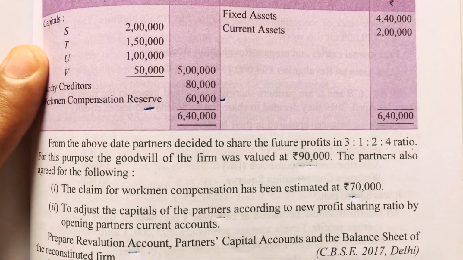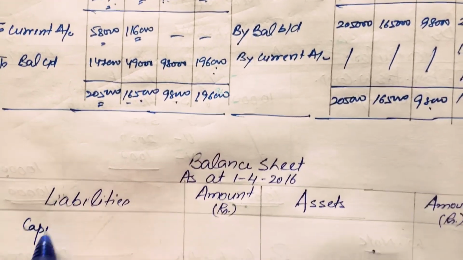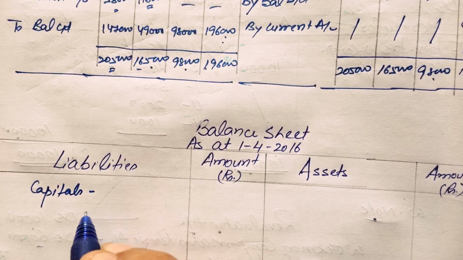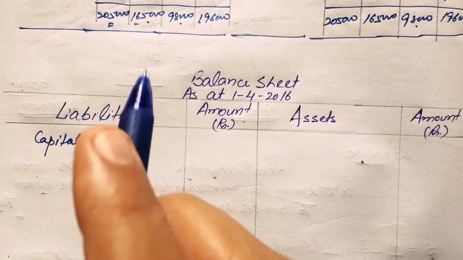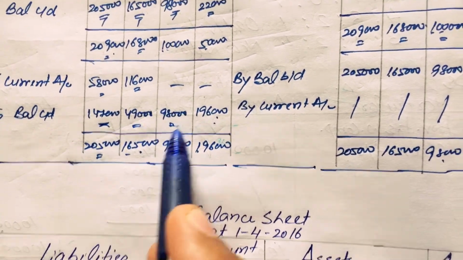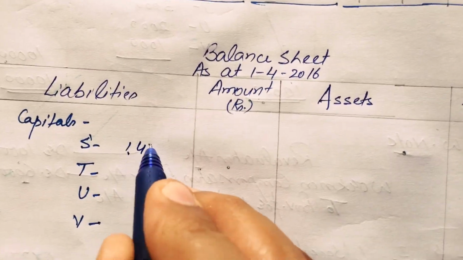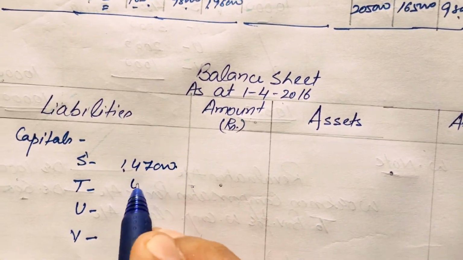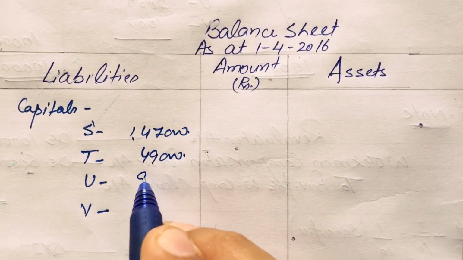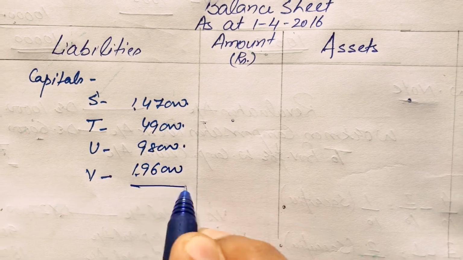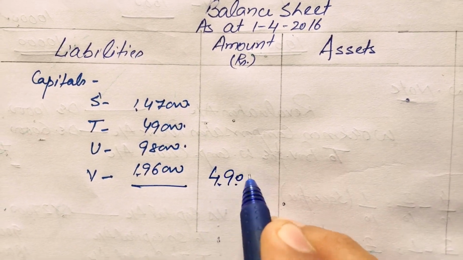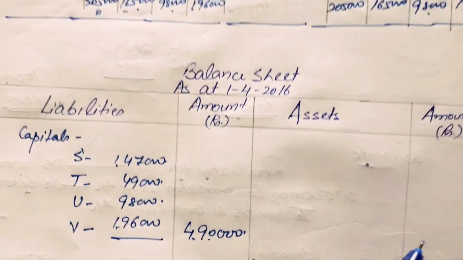First of all, the capitals: S, T, U and V, and we put the closing balances of capitals. These are 1,47,000, 49,000, 98,000 and 1,96,000. Total is 4,90,000 rupees.